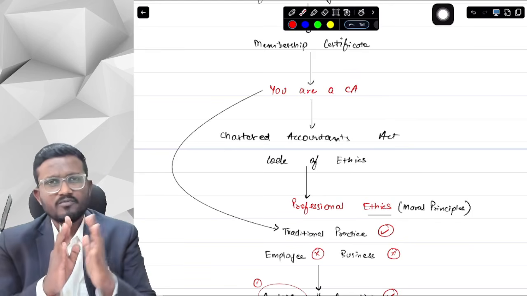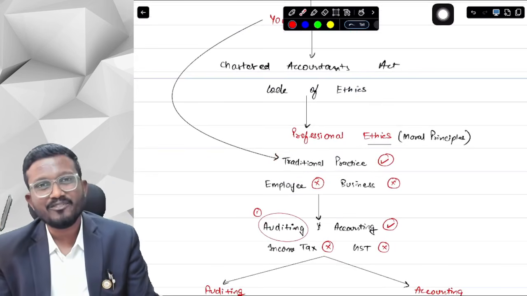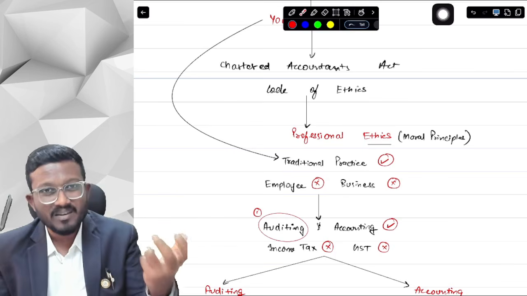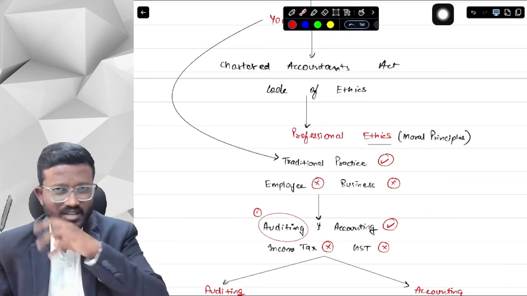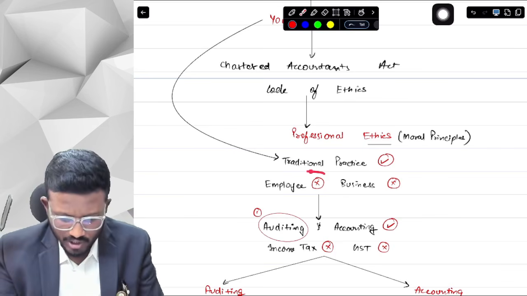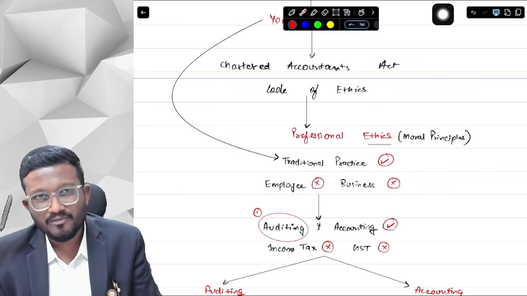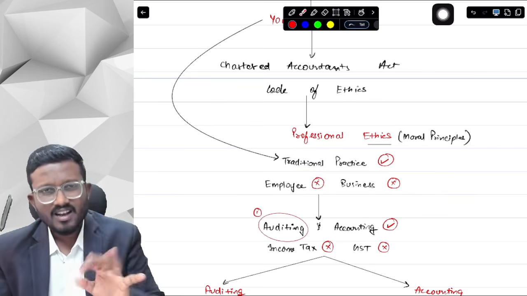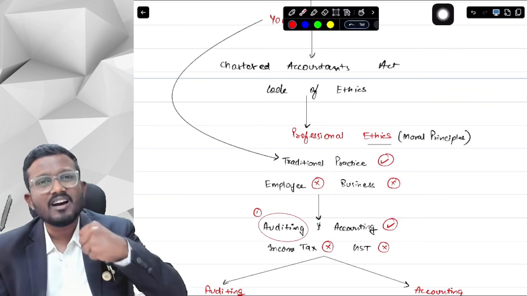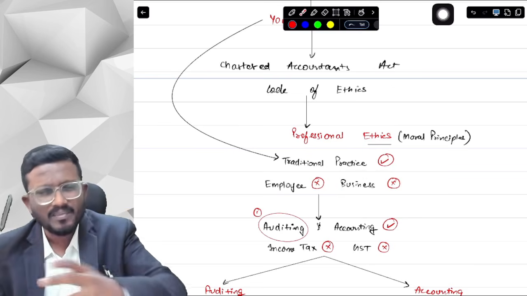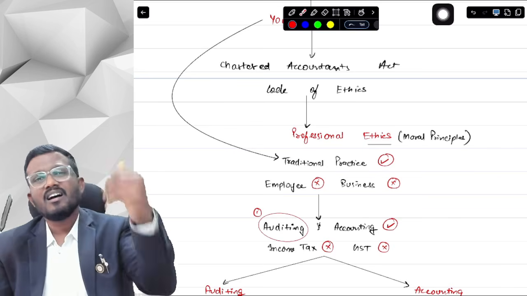You have 2-3 options for whatever you do after becoming a CA. You can either open your traditional practice, a firm with partners and CA members working under us. So we can open our own individual practice. Second, we have an option to be an employee in any organization, maybe in a firm or anything. Third option, we can do our own business, start our own entrepreneurship, a startup, maybe anything. And fourth is to do nothing, we just continue our higher studies.